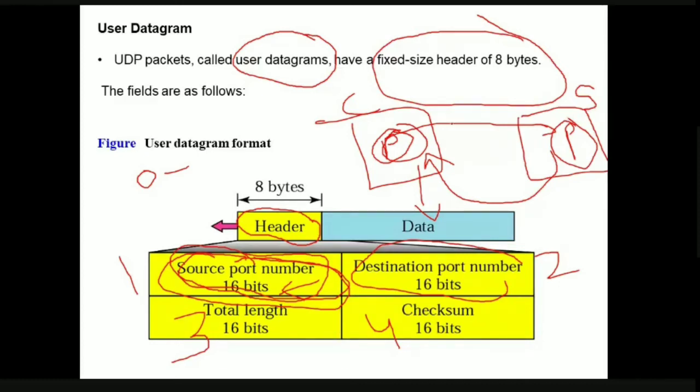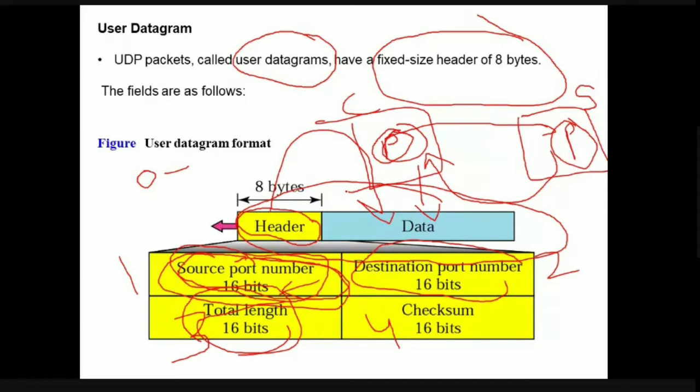The next part is the total length part. This length part is also a 16-bit field. It defines the total length of the user datagram, that is the complete length of the user datagram, header plus data part. What is the complete length of this particular datagram? It is going to specify that.